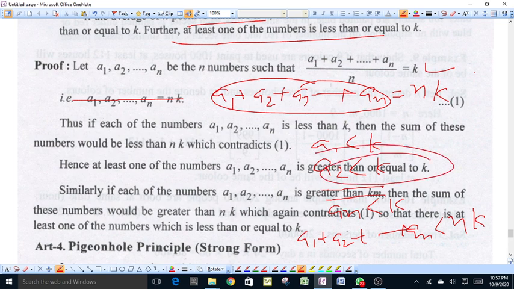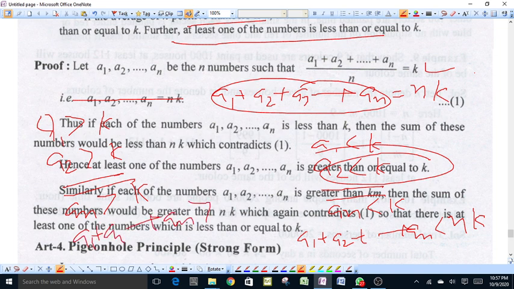Now, similarly, if each of the numbers a1, a2, a3, an is greater than k, that is a1 is greater than k, a2 is greater than k, and so on, an is greater than k, then after addition a1 plus a2 plus an is greater than nk, which is again a contradiction with equation number 1.